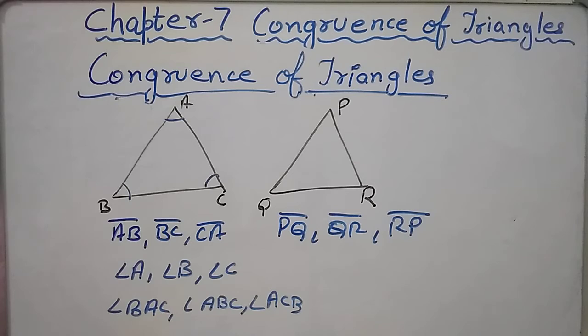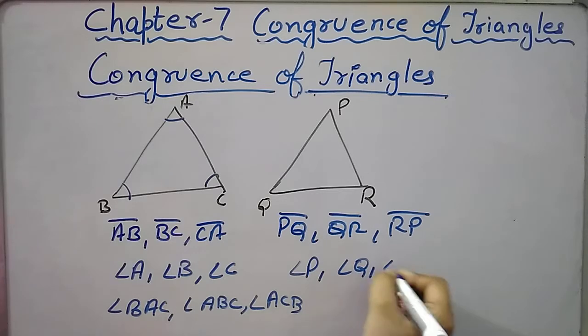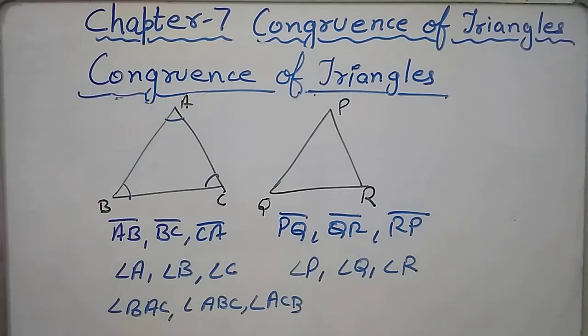So you can write any one. Here in this other triangle, it is angle P, angle Q and angle R. These are 3 different angles. And they also have different vertices.